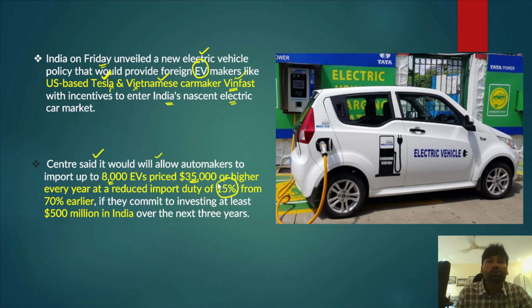So this reduced import duty would only be applicable if you import electric vehicles of the value of $35,000 or more. This essentially means that if electric vehicles were allowed for import in India at a lesser price than $35,000, it would impact the domestic market. So because of that reason, India has set a cap on the import of these electric vehicles.